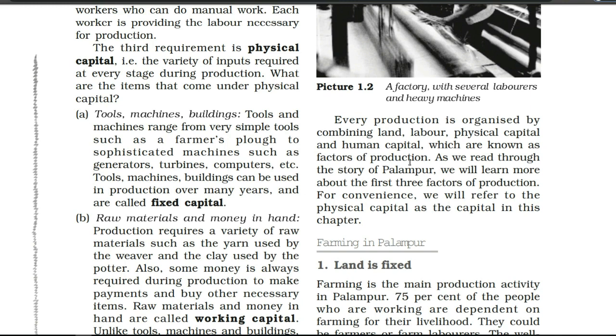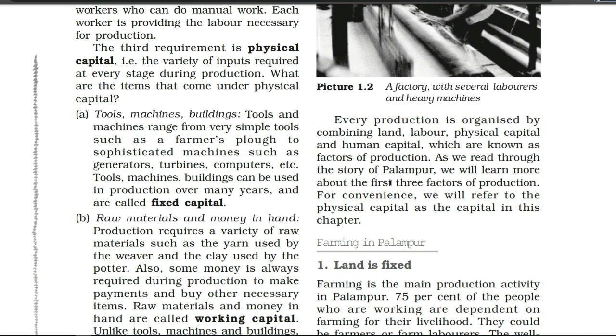At that time you have to mention land, labor, physical capital, which is of 2 types, fixed capital and working capital. And fourth we have human capital. Under human capital you can write that human skills are very important: knowledge, education, and the quality to know how to do work. In this way we can know the importance.